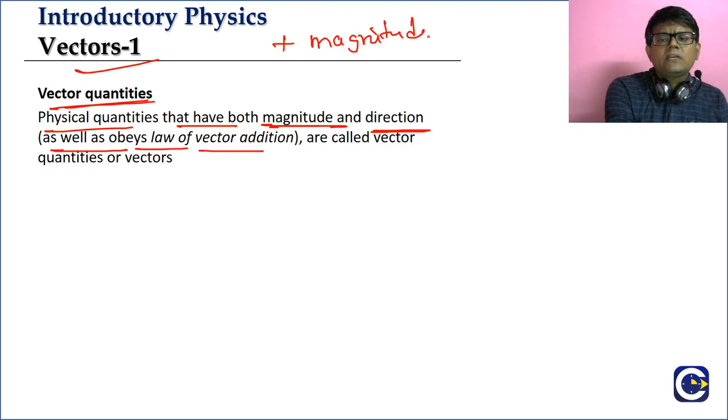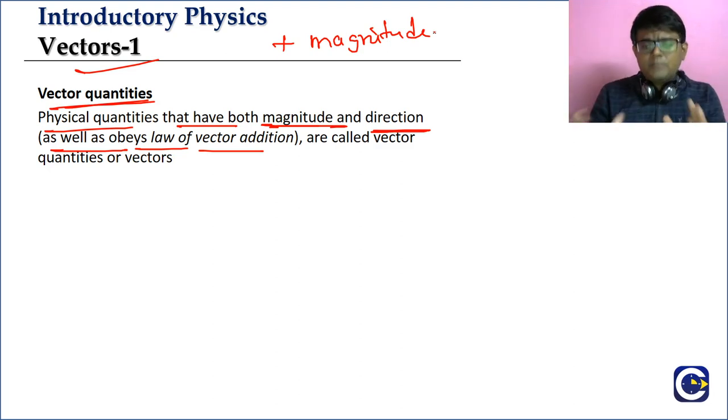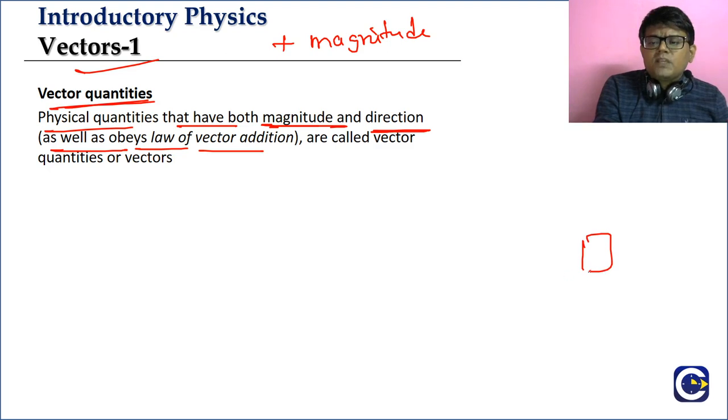What is the magnitude? For example, if I ask you to apply a force on an object, and you say, okay sir, I am applying a 2 Newton force.